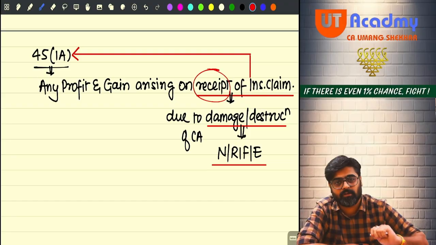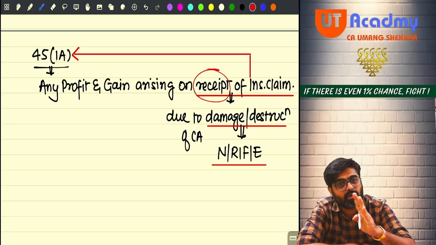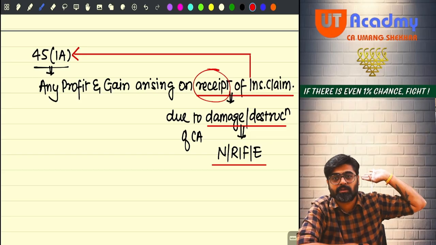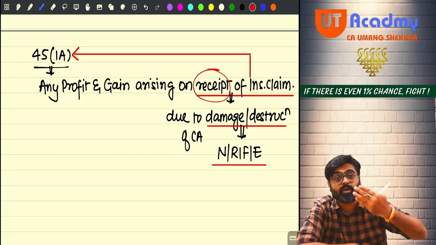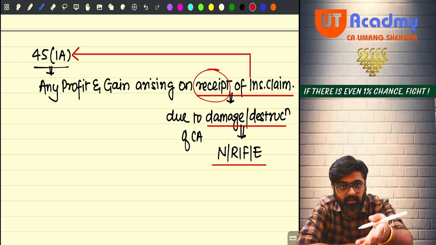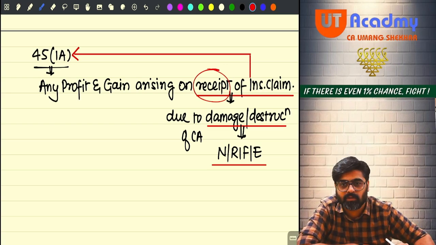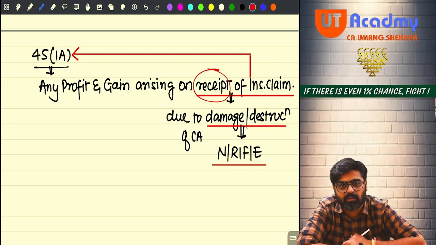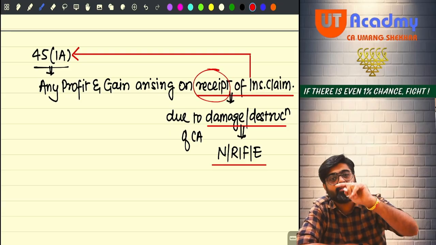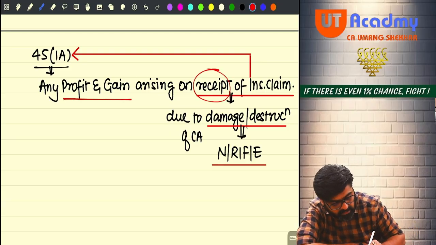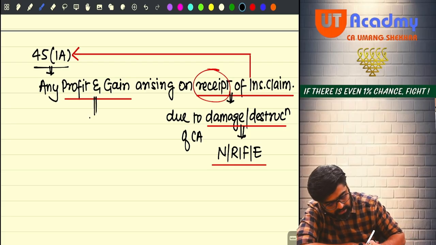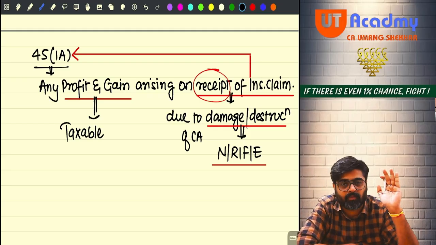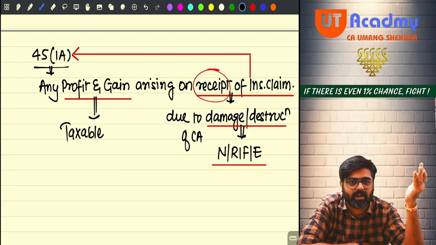And that is going to arise. Why? Because of the insurance claim, you are not going to receive the amount which you had incurred as cost a few years back. The insurance claim will be received considering the market value of the asset at the time when it was lost. So, for example, insurance claim right now received 20 lakhs. And as a result of that, this charge is created. Now, even this profit and gain which is arising shall be taxable. Now see, this is not a normal profit or gain arising on transfer of a capital asset. There is no transfer happening.